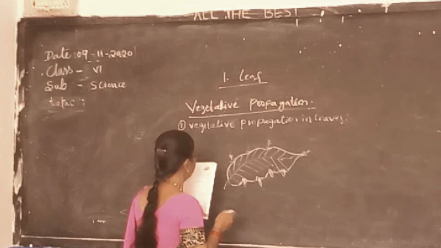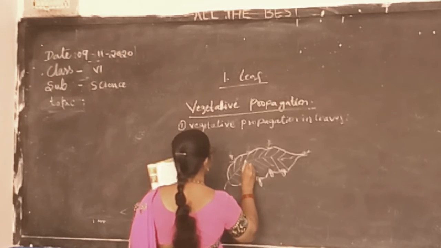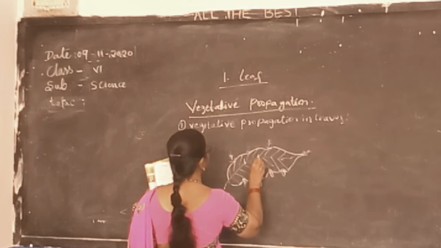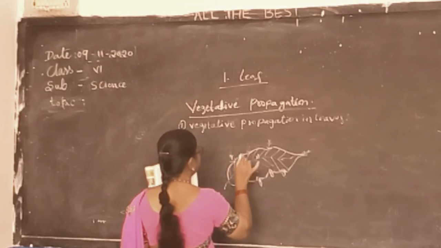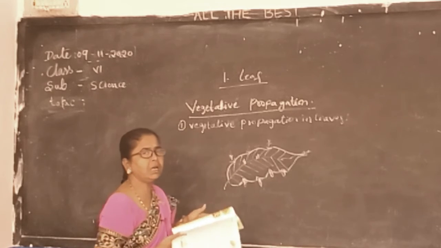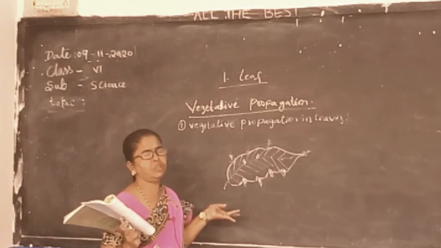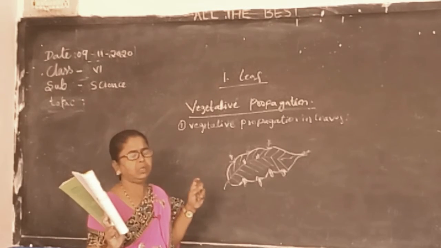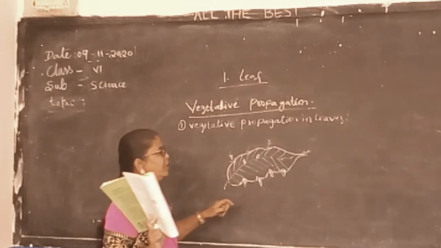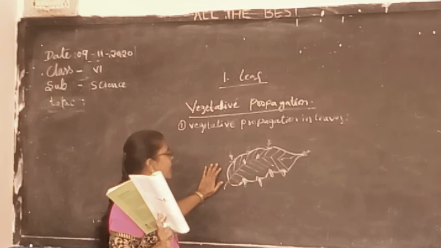So through the margin also, a plant will grow. Not all plants reproduce from their leaves, but only the leaf of bryophyllum does.